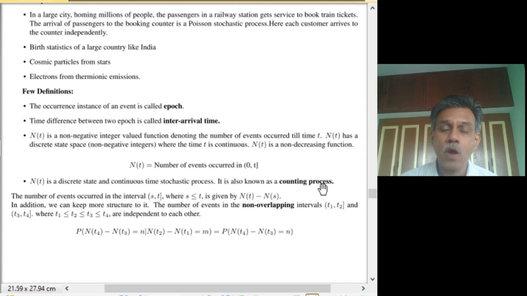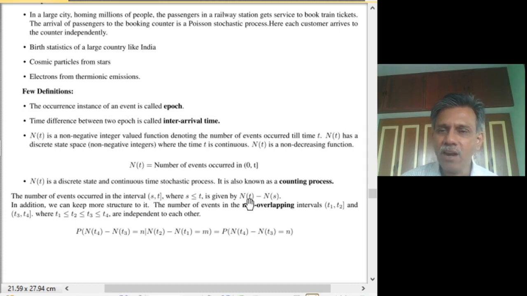Well, we will now put some more structure into it so that we can deal with this one. If you look at, for a counting process, an interval (s, t], where it is closed at time t, it's open at s, which means that the interval (s, t] does not include s, but it includes t.